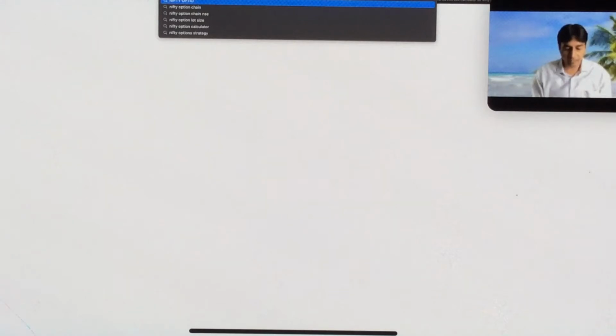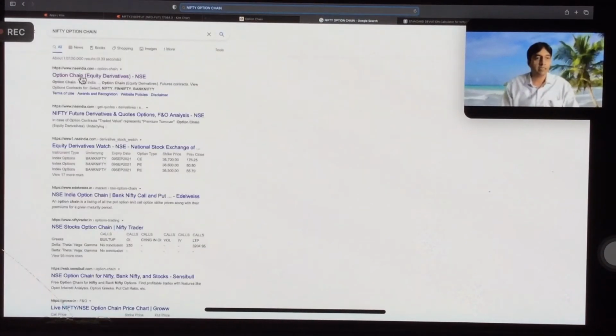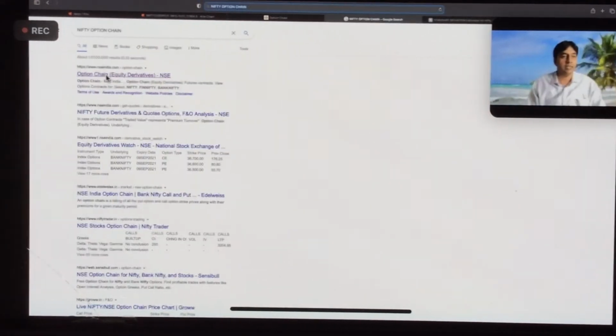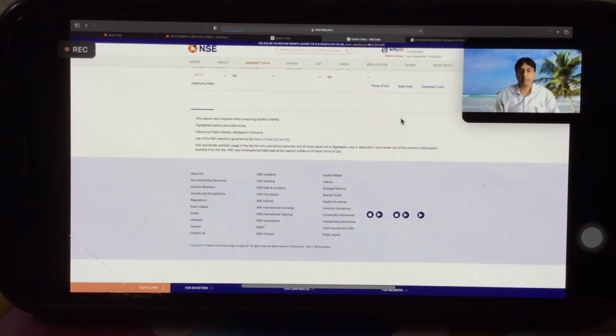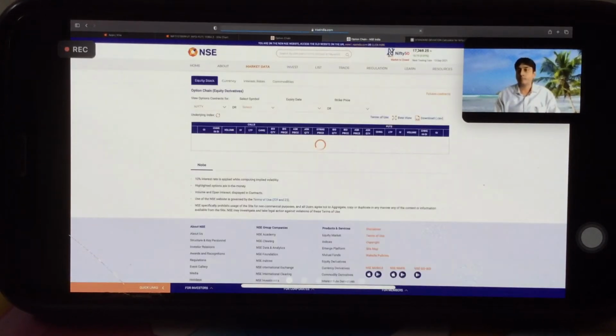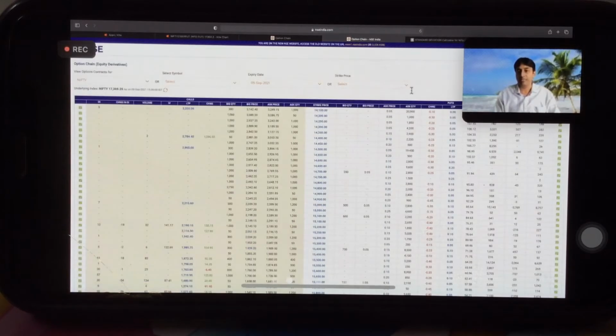Even if we type Nifty option chain, the first NSE India link will take us to the option chain, right? So here, this is strike price, bid quantity, bid price, ask quantity, change, last traded price, IV, volume, change in OI and OI.